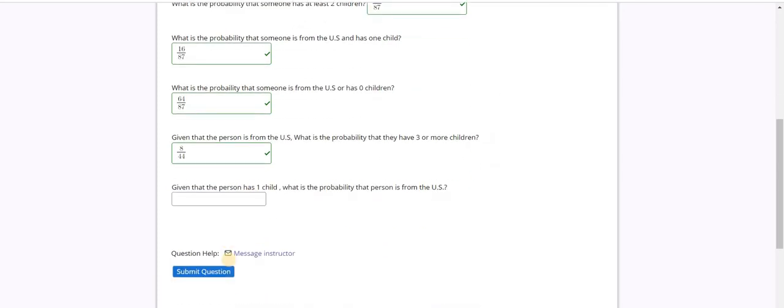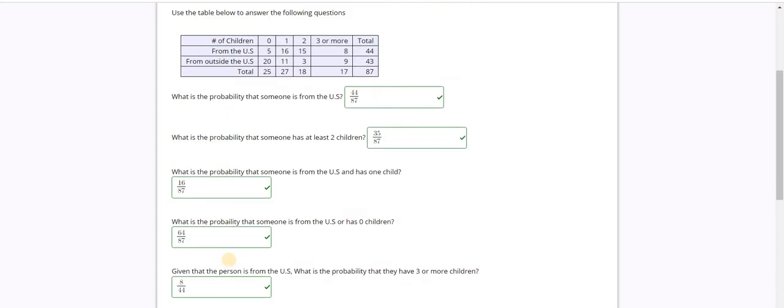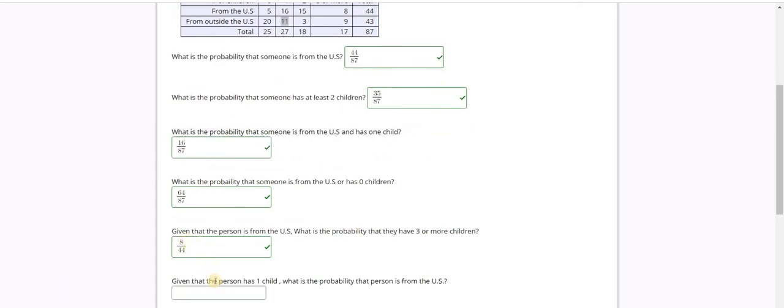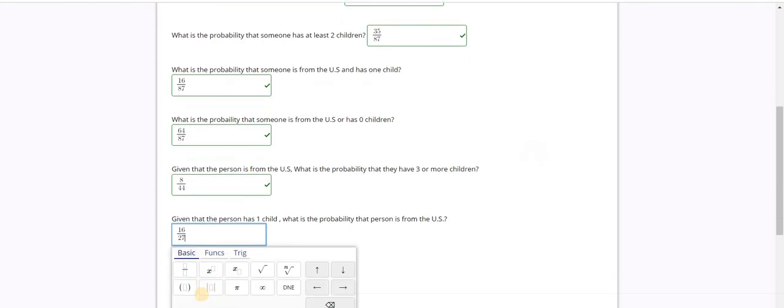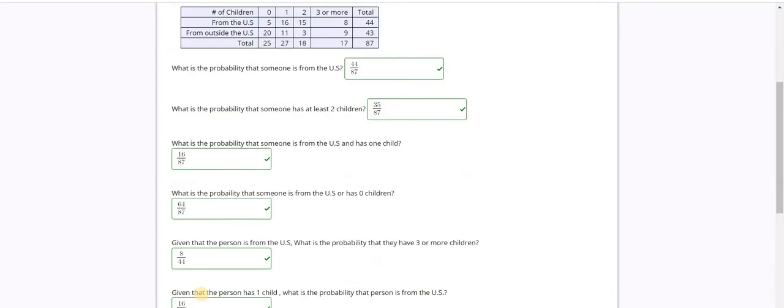And then the last one, given that the person has 1 child, so we're only going to focus on the category of 1 child. That is basically this column right here, the column that has 1 at the top, which has 16 people from the US and then 11 people outside of the US. So that is how many people are from the US in that category. I have 16 people out of the total of 27 people in that specific category. And that should be the answer for the last part.